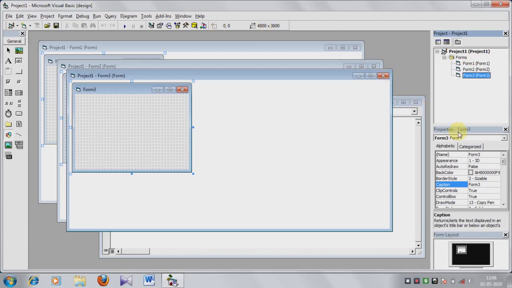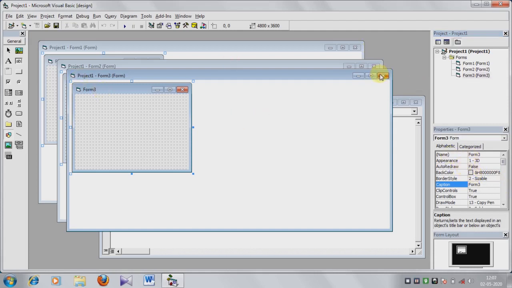Then this is the properties window. Properties window means every object has different property. Now form 3 is selected, so form 3's property appears here. This is the form 3's property.